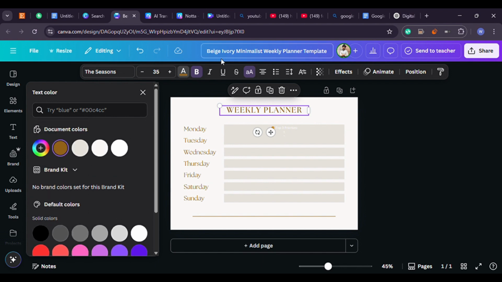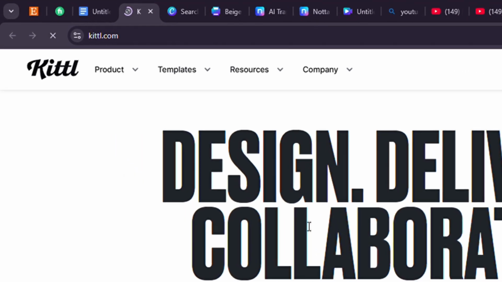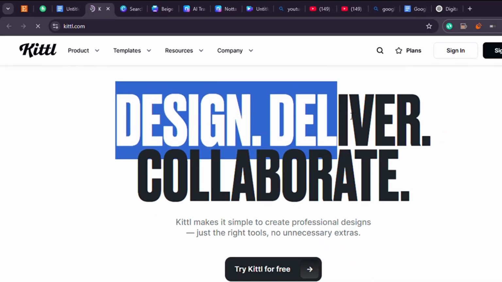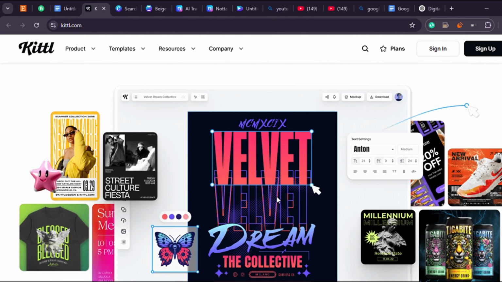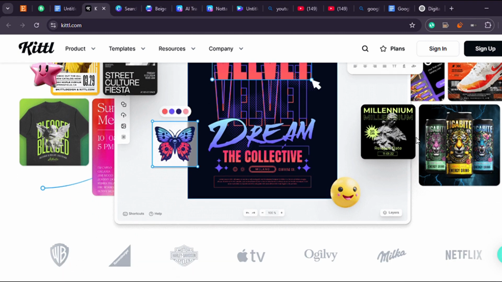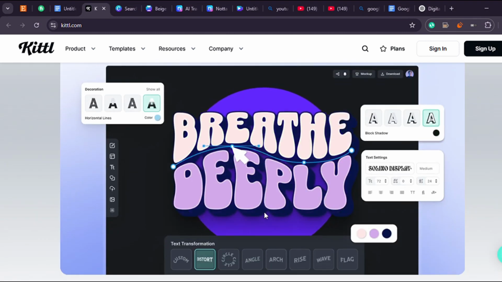If you want even more design flexibility, especially for unique fonts or a more artistic layout, you can try Kittl. It's another design tool that gives you more freedom for custom typography and detailed layout control. Kittl is especially helpful if your digital product is more visual, like a printable poster, a logo kit, or aesthetic social media templates. You don't have to use both Canva and Kittl. Just choose one that fits your product type.